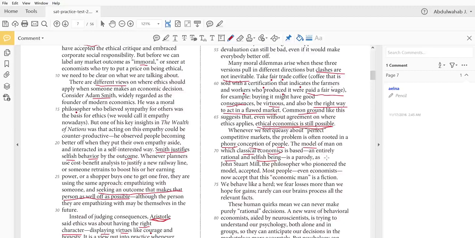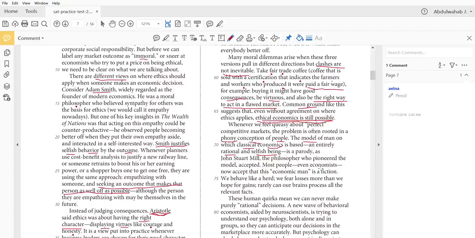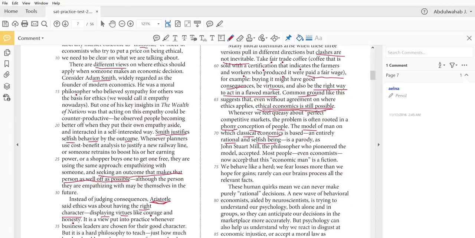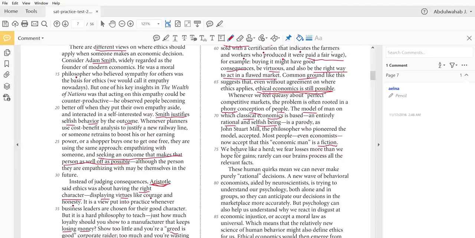unrealistic. As John Stuart Mill, the philosopher who pioneered the model, accepted, and most people, even economists now accept, this economic man is a fiction, is not real. The idea that we are rational, selfish beings is not real. We behave like a herd. So this is, according to the author, of course, the approach that makes more sense when studying human beings in interaction with economics.